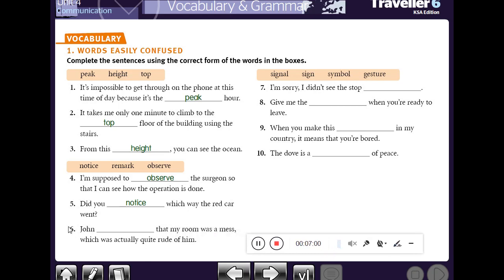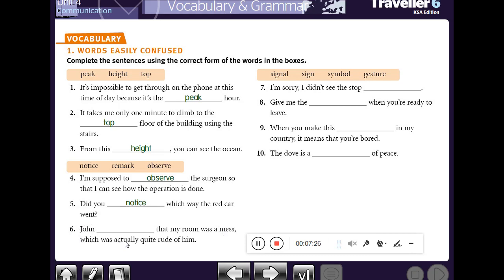Number 6. John space that my room was a mess, which was actually quite rude of him. What do we mean by the word mess? The word mess means a dirty or untidy place. Okay, which was actually means really.